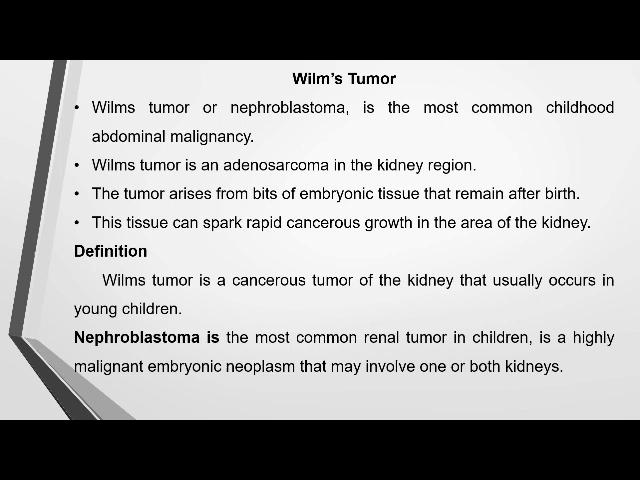So, definition: Wilms tumor is a cancerous tumor of the kidney that usually occurs in young children. Wilms tumor or nephroblastoma is the most common renal tumor in children, and it is a highly malignant embryonic neoplasm that may involve one or both kidneys. This occurs during the embryonic stage itself.